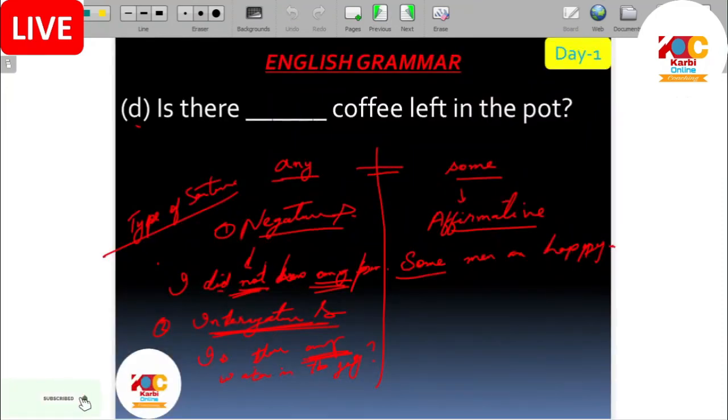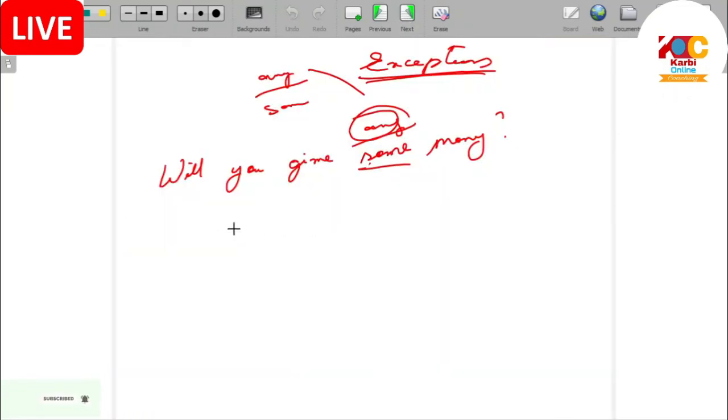Then what we have? Generally in case of affirmative sentence, we have to use some. But exception is there. What is the exception? Exception is that we can use any also.